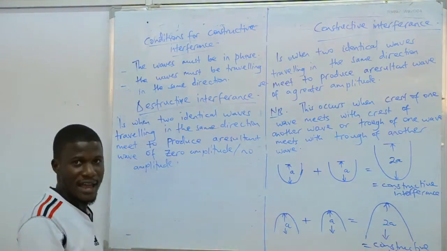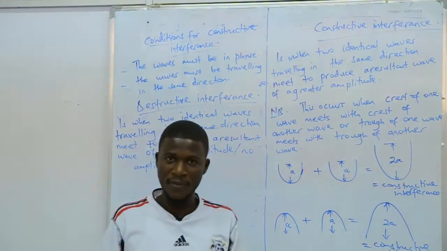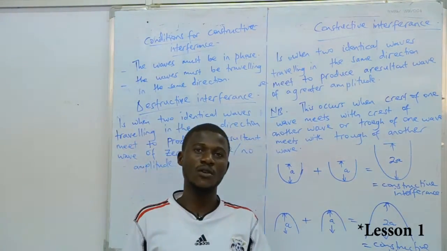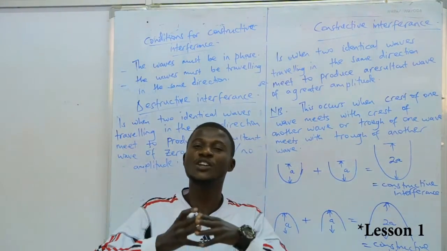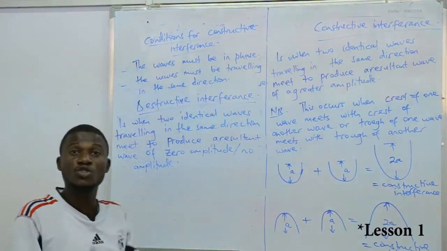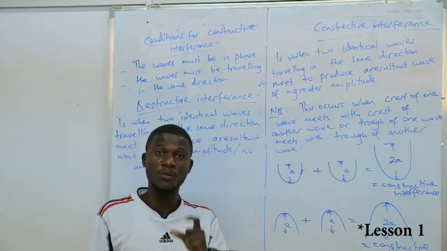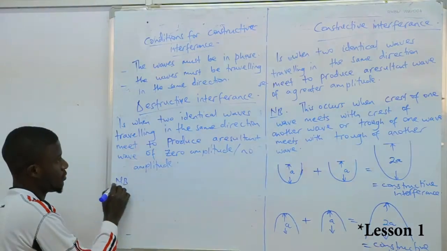Now, what do I mean there? In this case, when the two waves meet, as they are traveling in the same medium and in the same direction, for us to have destructive interference, it means that the resultant amplitude dies out. We are not going to have amplitude there. The amplitude will be zero. Look here, take this note.